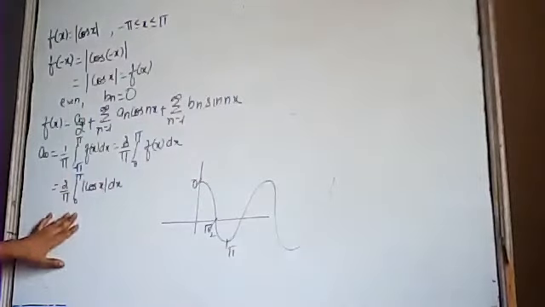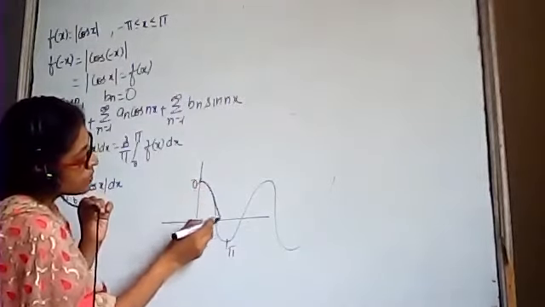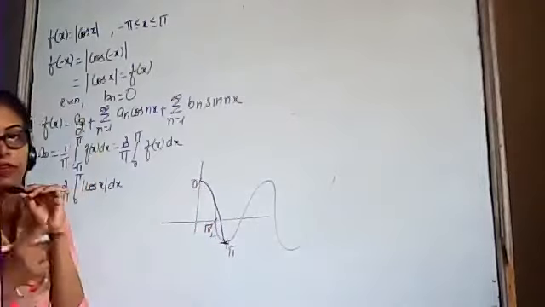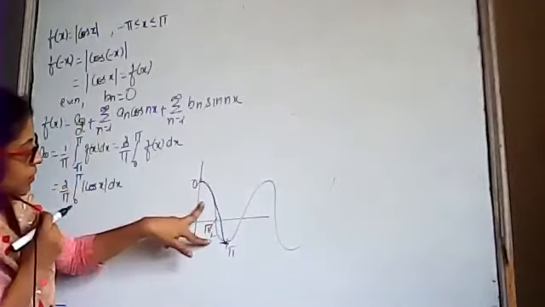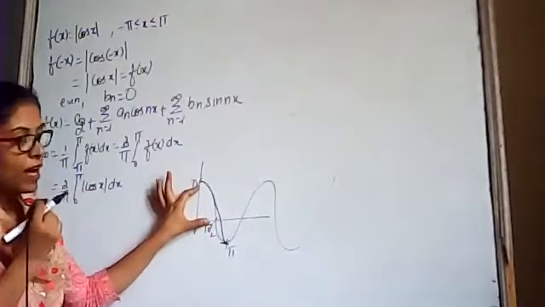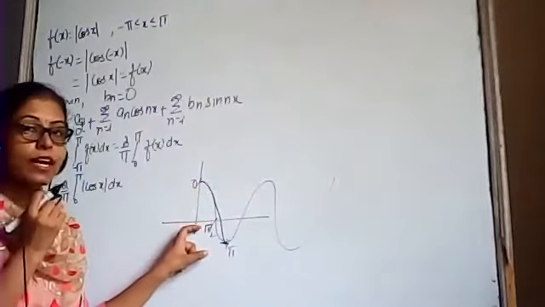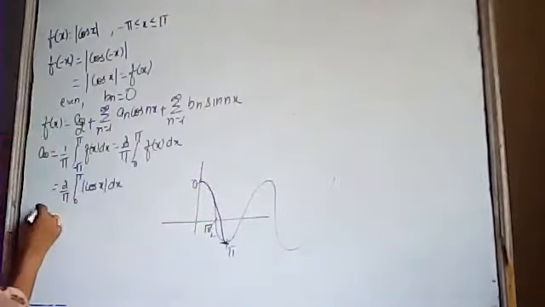We are given the interval 0 to pi, means we have to integrate from this point to this point. In this curve, cos has two values. From 0 to pi by 2, its value is positive, and from pi by 2 to pi, its value is negative.